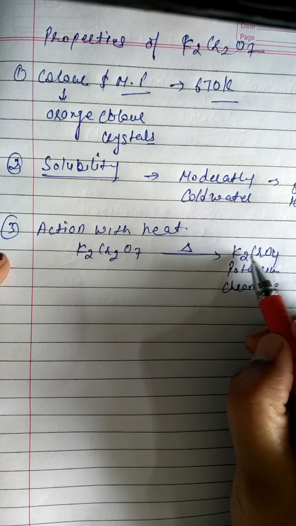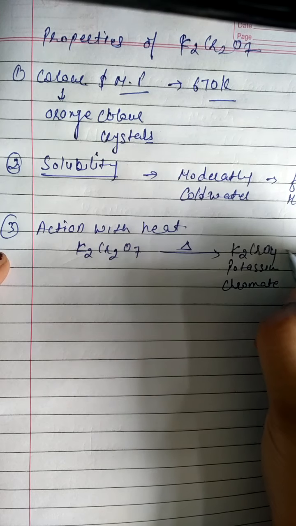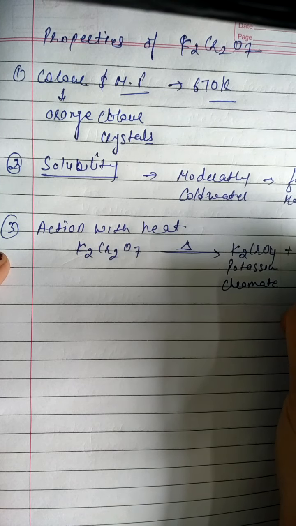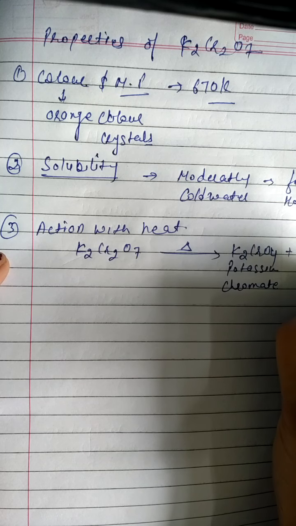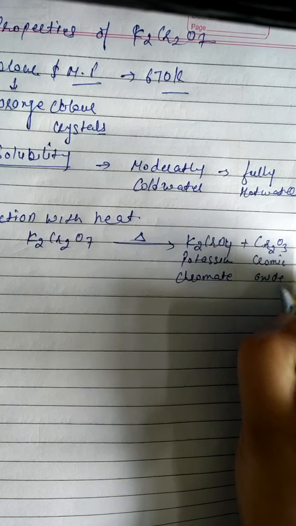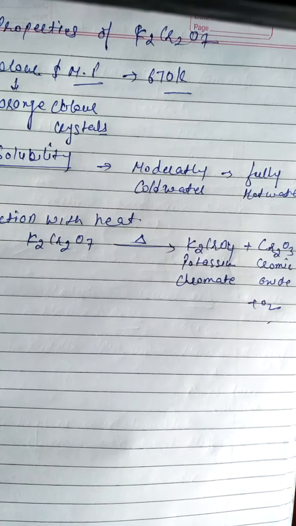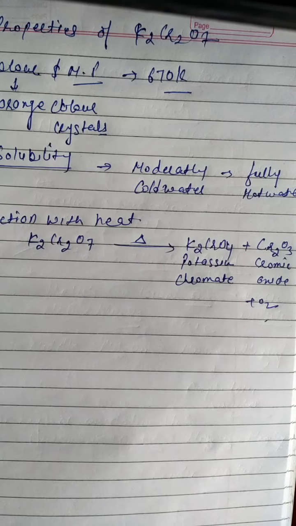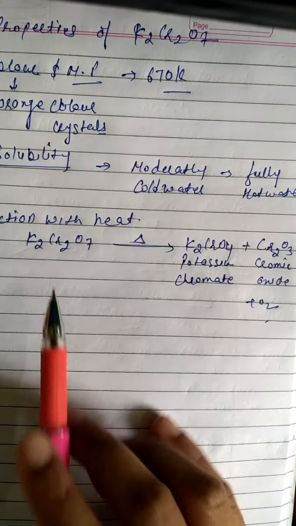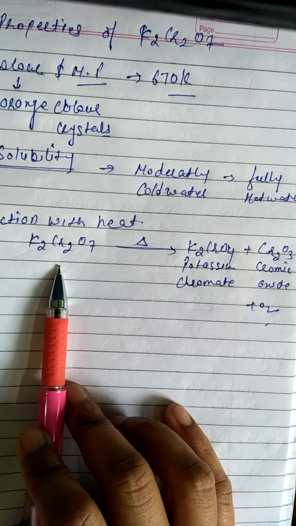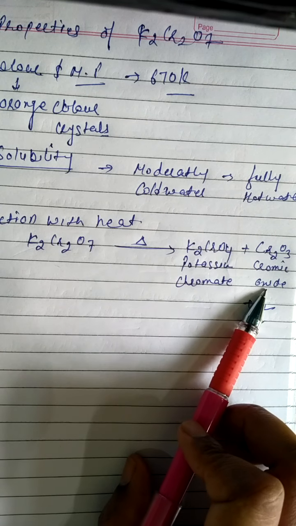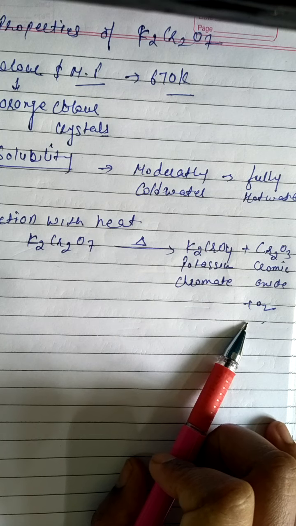Potassium chromate is K2CrO4, and chromic oxide plus oxygen is eliminated. Clear? What is the action of heat? When potassium dichromate is heated, it is converted into potassium chromate, and chromic oxide is eliminated along with oxygen.